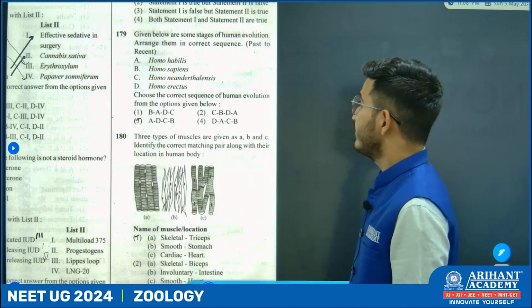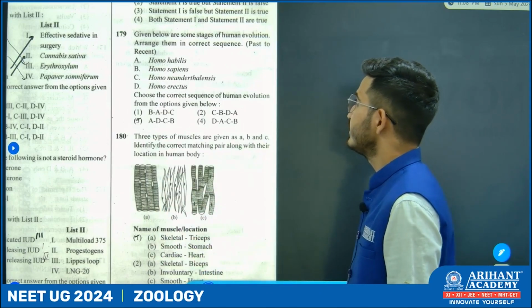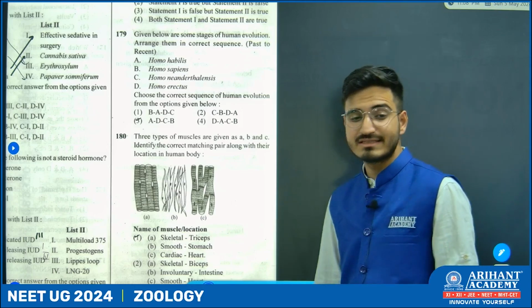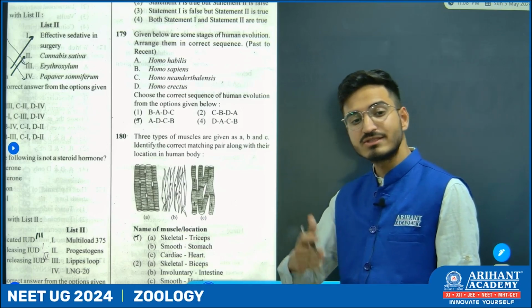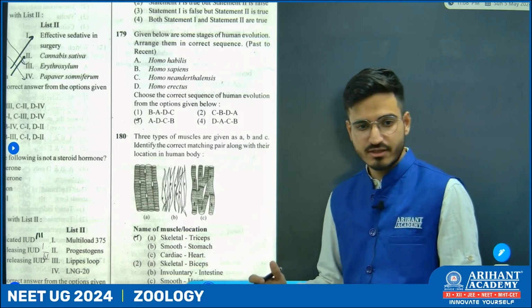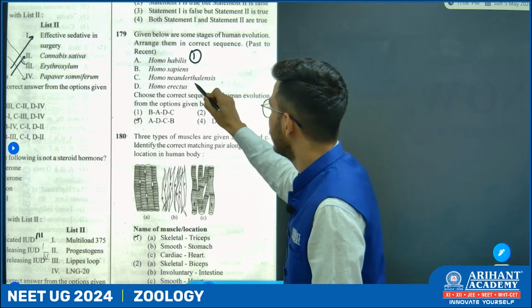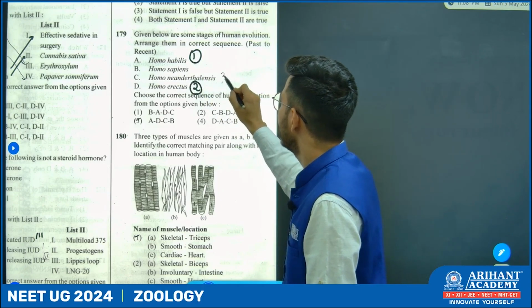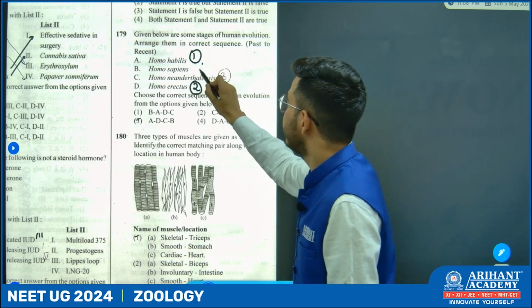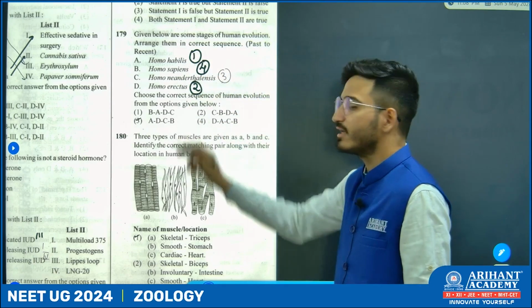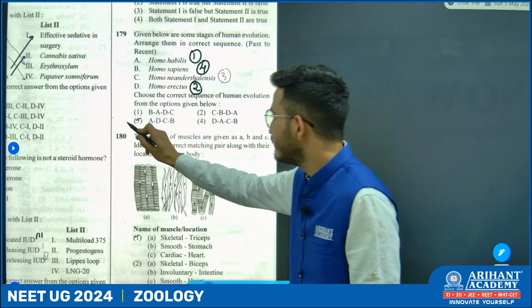Now, given below are some stages of human evolution, arrange them in sequence. We know it starts from Dryopithecus, Australopithecus, which is not mentioned in the options. So, directly we'll move from Homo habilis, then Homo erectus, Homo neanderthalensis, and the fourth one, the latest one, Homo sapiens. So, option number 3.